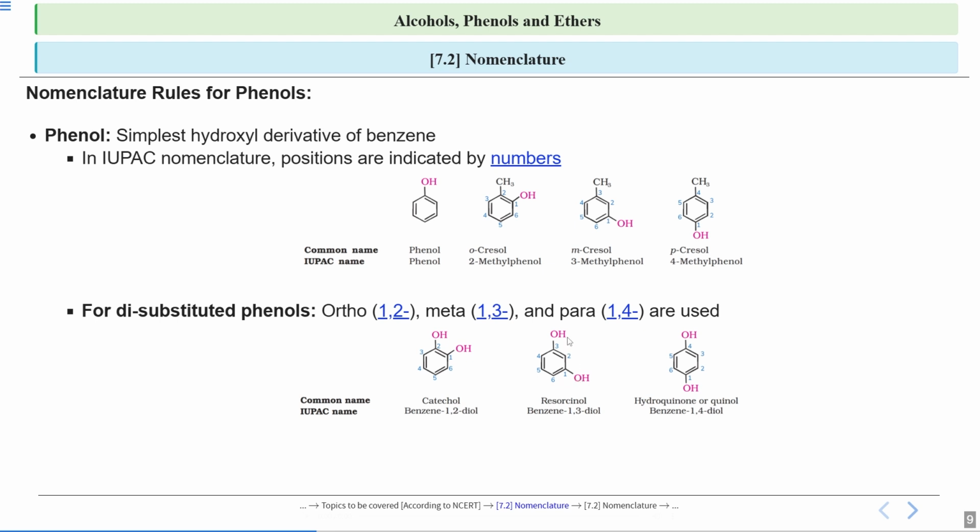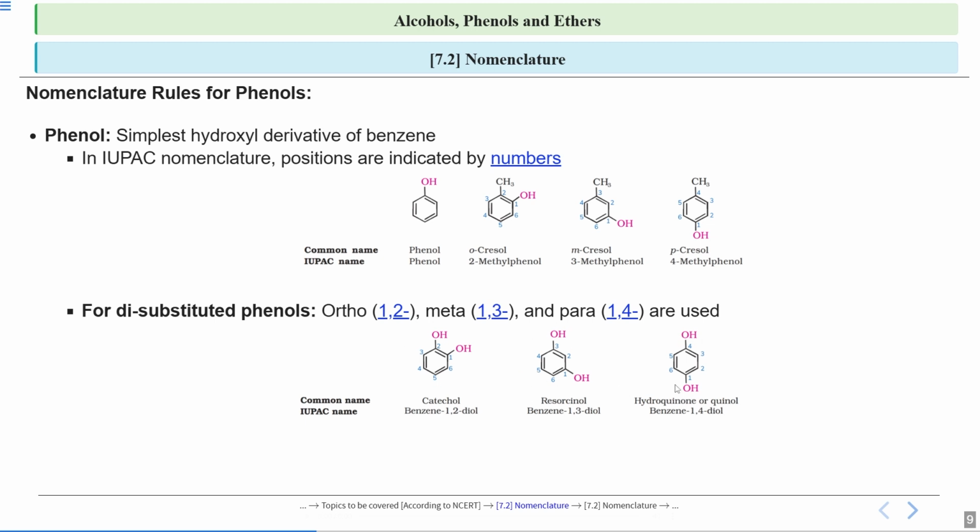In this your 2 OH are at meta position. So the common name is resorcinol. And the IUPAC name, do the numbering. So 1, 2, 3, 4, 5, 6. Both the substituents are same. So this will be benzene 1, 3 diol. This is for meta case. This was for ortho case.